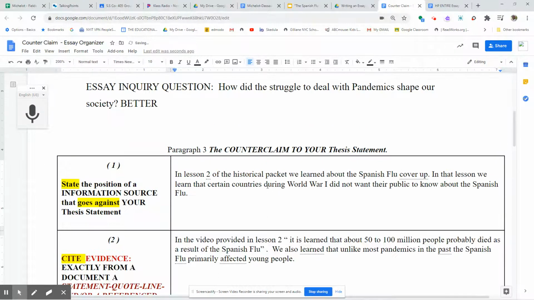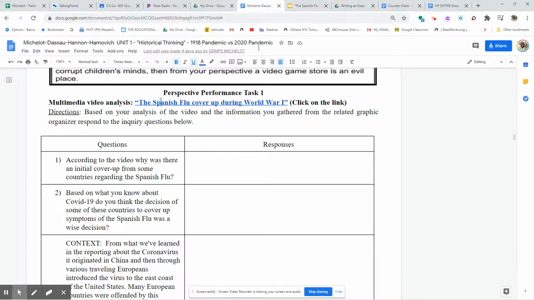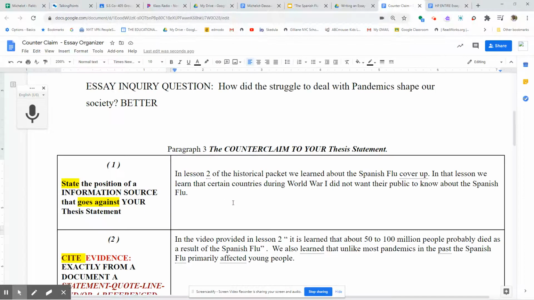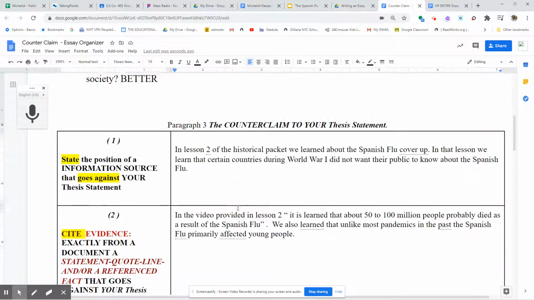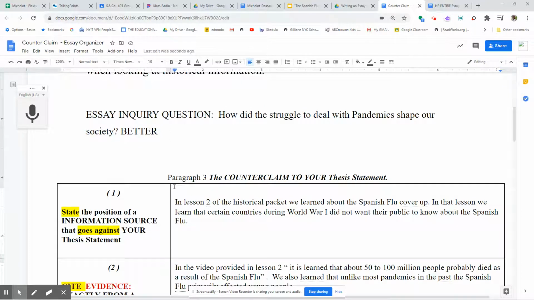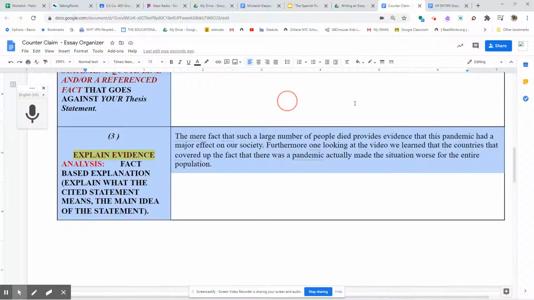So you see, looking at the video, looking at my sources, I'm able to formulate sentences based on the information that is provided. So this is the setup on how you do your counterclaim paragraph. Focus on the arguments that go against your position. Remember, in the second paragraph, I used evidence to support my position that things were for the better. Now in my third paragraph, I'm providing an opposing viewpoint.